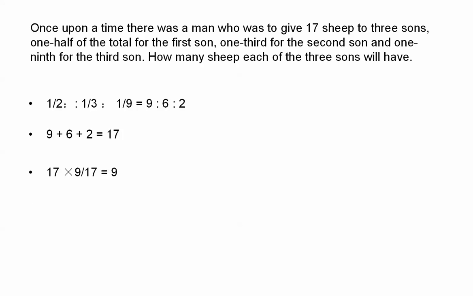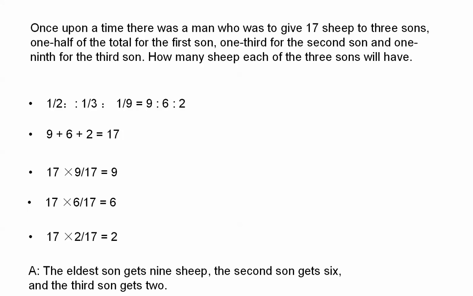We can use a proportion like this: 17 multiplied by 9, divided by 17, equals 9. 17 multiplied by 6, divided by 17, equals 6. 17 multiplied by 2, divided by 17, equals 2. So we can get the answer.